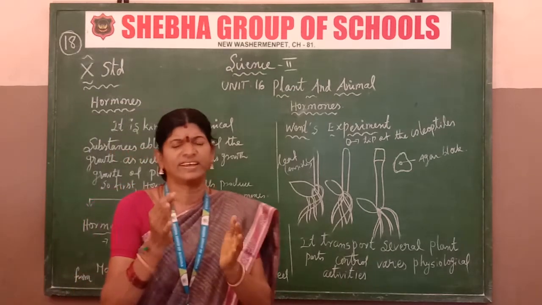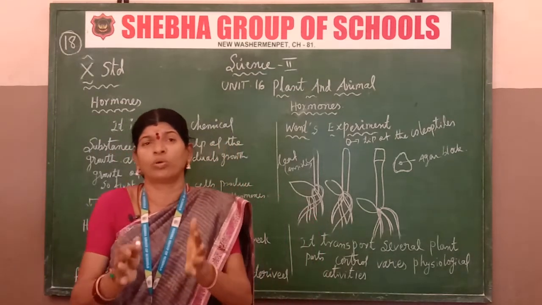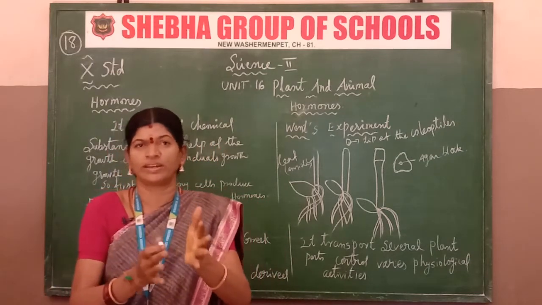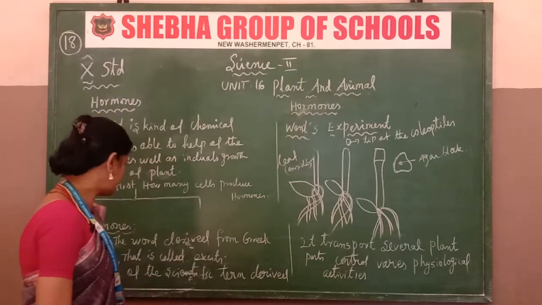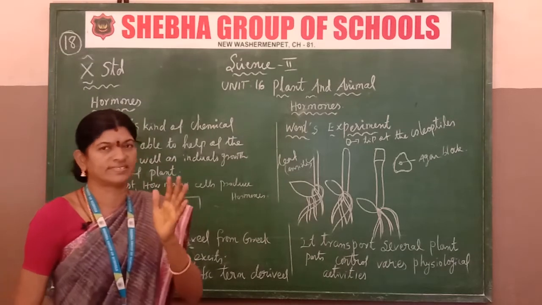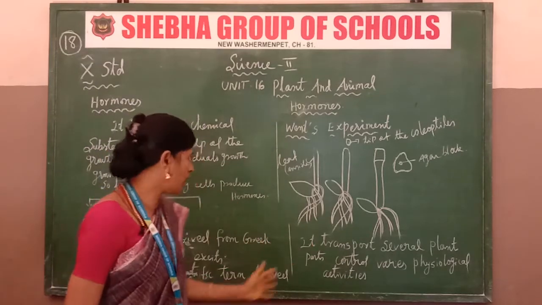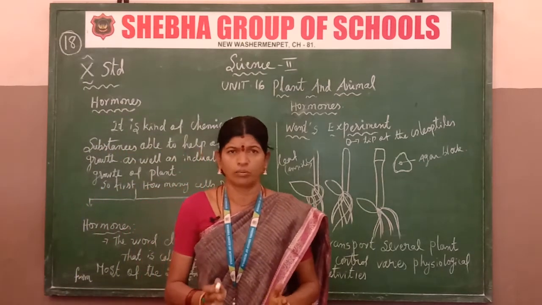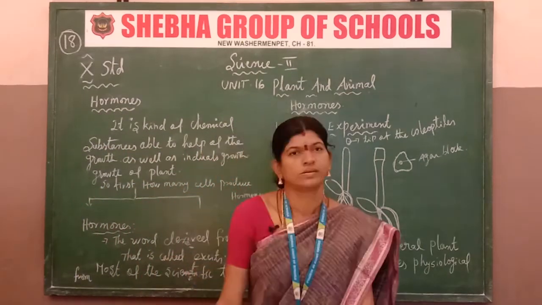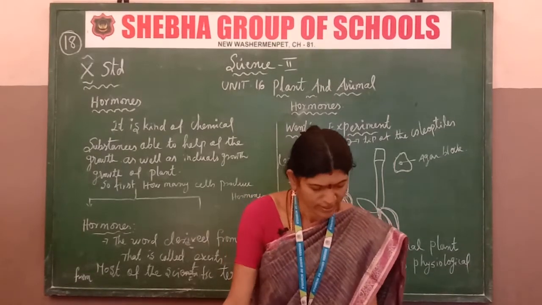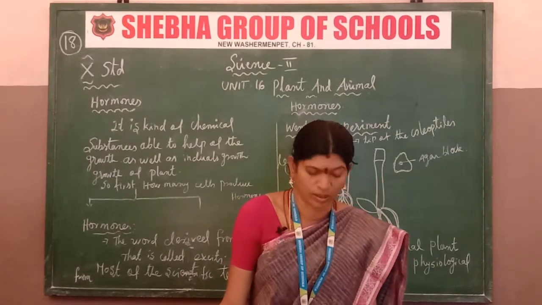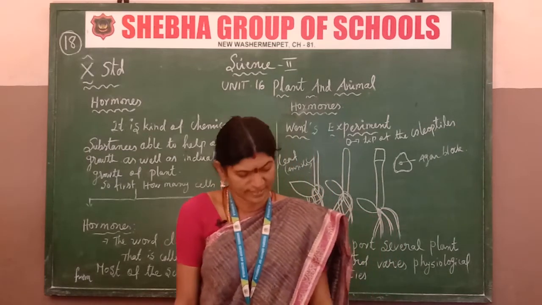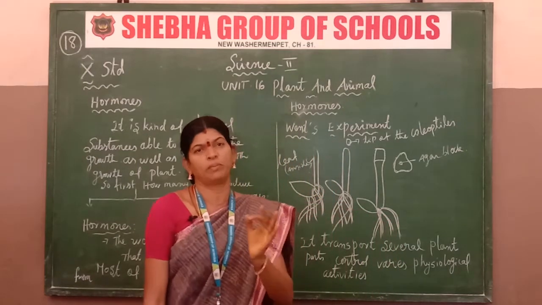The word hormone is derived from the Greek word meaning to excite. Most scientific terms follow the scientists' names. List out and classify the plant hormones. What is the classification? It is growth promoters and growth inhibitors.